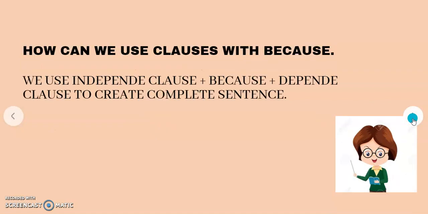And here, how can we use clauses with because? We use an independent clause, which is one sentence, plus because, plus a dependent clause, which is another sentence, to create a complete sentence. As I told you, we have two sentences that are understandable, and we connect those two sentences using because in order to create one complete sentence. That sentence is understandable.